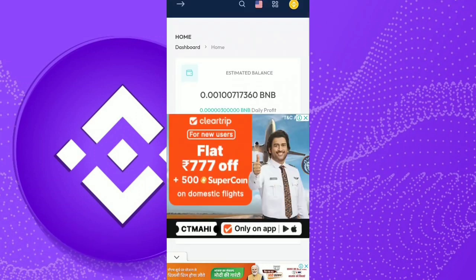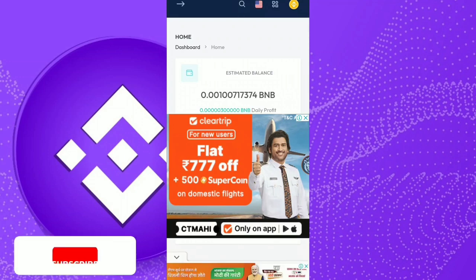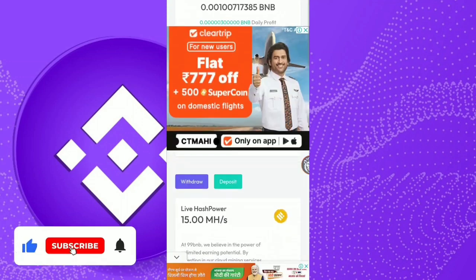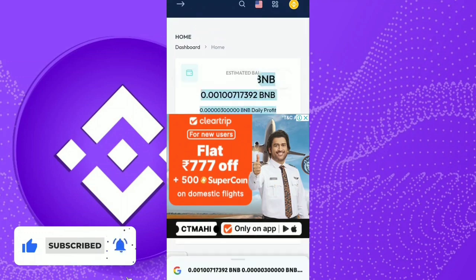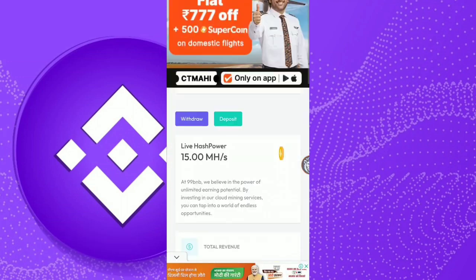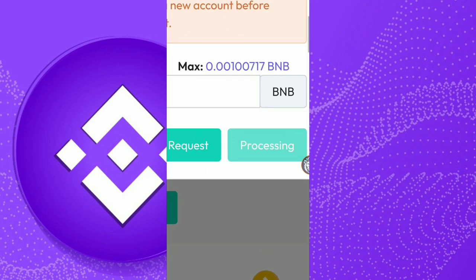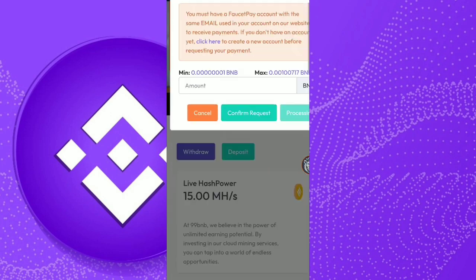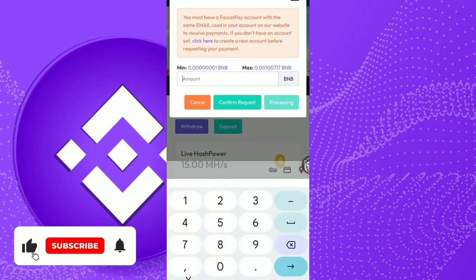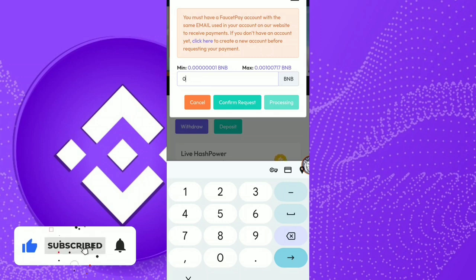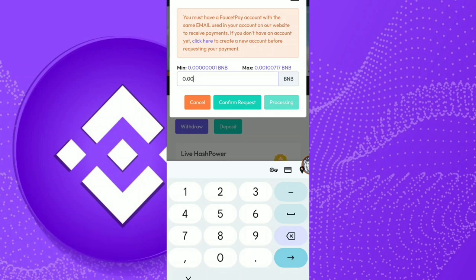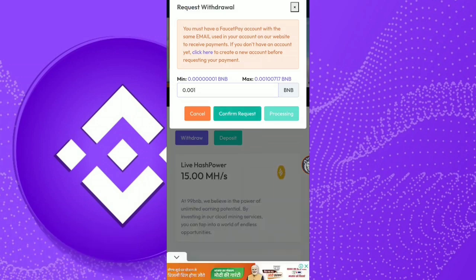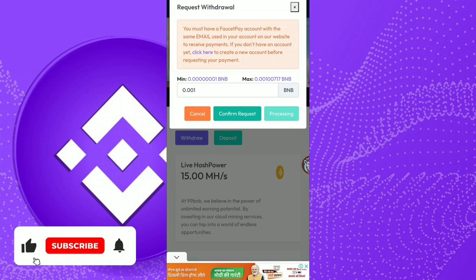First of all, you will find the link in the description, so check it out, and you have to enter your FaucetPay email address compulsorily to earn on this website. You can see I have 0.001 BNB, and when I click on this withdraw button, you will find a section that tells you the minimum withdraw is only 1 Satoshi of BNB. So I will withdraw this. In front of you, I will enter the amount 0.001 BNB. I will click on this confirm request button, and it will process it. It will take some time for processing, and after that I will receive my withdrawal in my wallet.